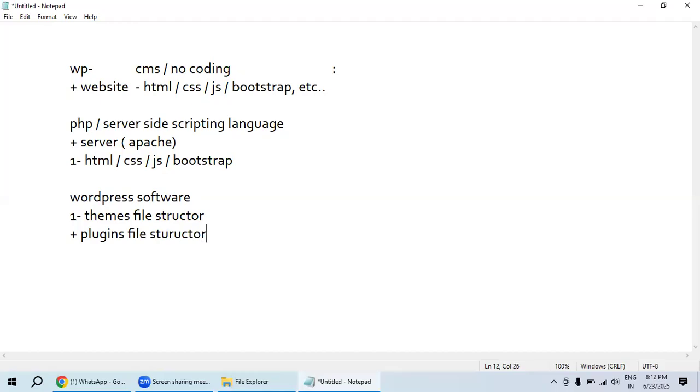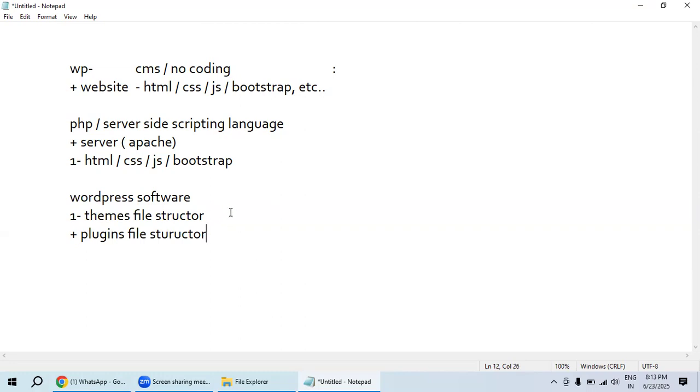When you want to do modifications, which means to design a website, we need to know the theme folder structure and the plugin folder structure, and where the themes and plugins are located. The themes and plugins are located inside the WordPress software. Remember this structure.